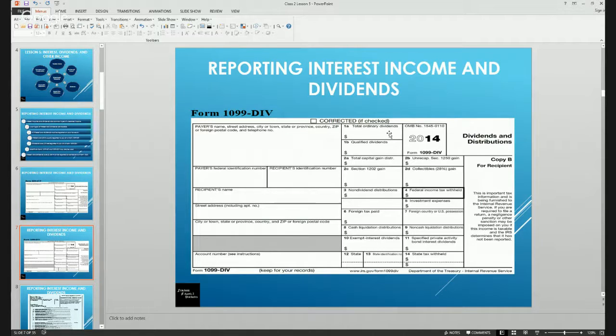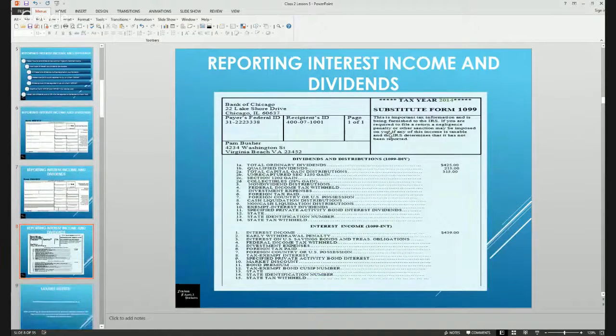Box 8 is any cash liquidation distributions, and 9 would be non-cash liquidation distributions. Box 10 is exempt interest dividends, and 11 is specified private activity bond interest dividends. Again, boxes 12, 13, and 14 provide room for the state identification number and the state taxes withheld. So these two forms are laid out as traditional 1099 forms. There are also substitute forms.